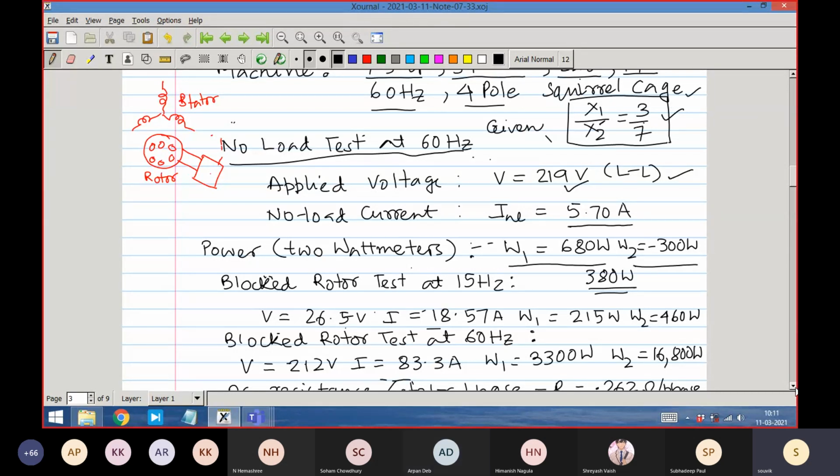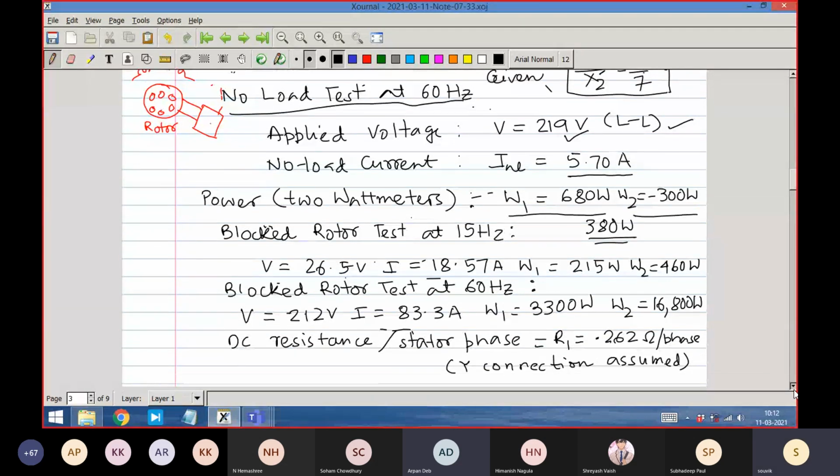Sir, why is the blocked rotor test carried out at a very low frequency, means 15 hertz, rather than the rated? You tell me why. At least you have got a hint. I have told you why it could be done. In fact, in the last class we were talking about this idea only. Sir, I think here we have reduced the frequency and reduced the voltage also, to keep the same flux level and the rated current.